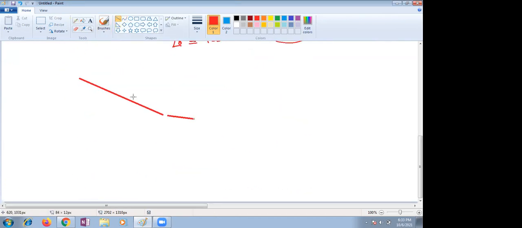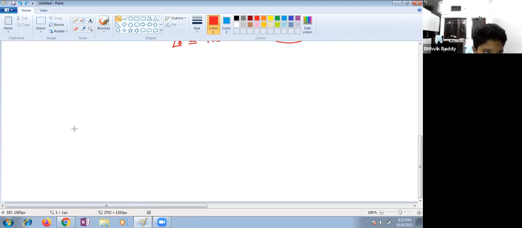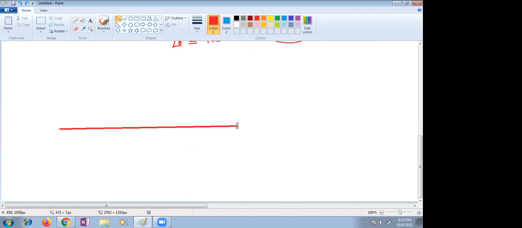This is the line. Just a minute, children. Ma'am, can you draw a clear image? Yeah, this is AB, children. This is a straight angle. AB is given. Observe carefully, children. I won't give most of the explanation. Please observe carefully. This is a line AB, and another line CD intersects AB at O.